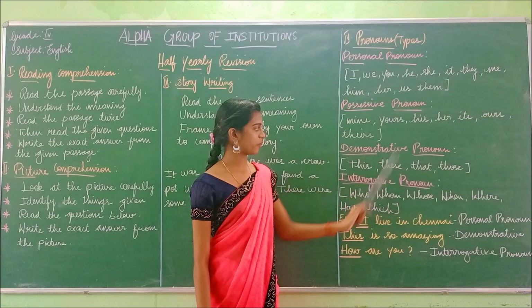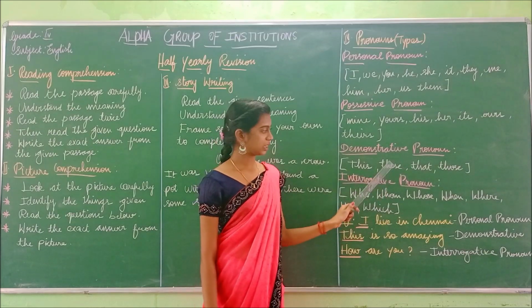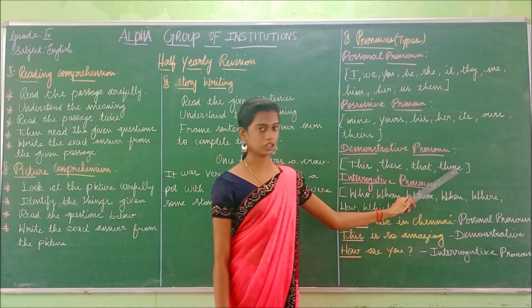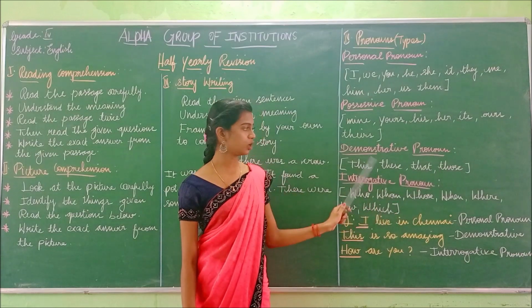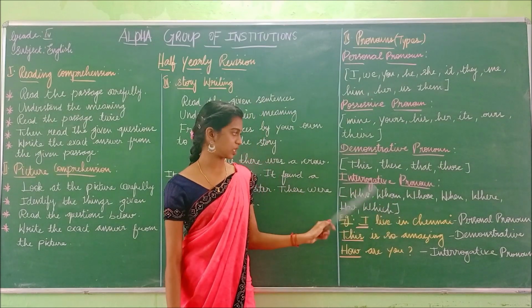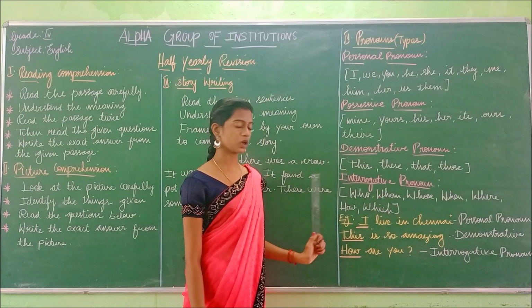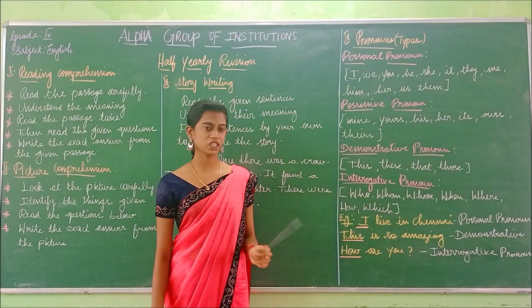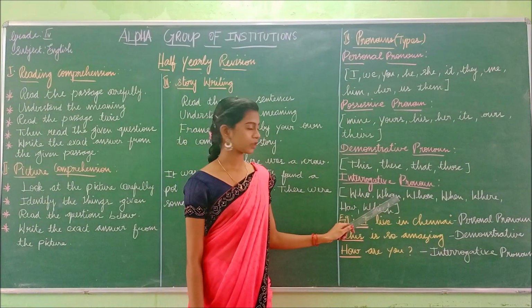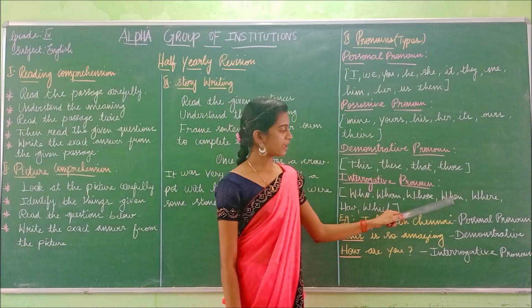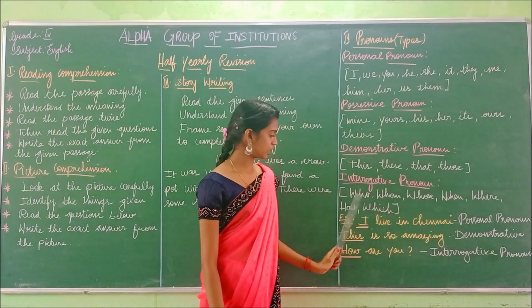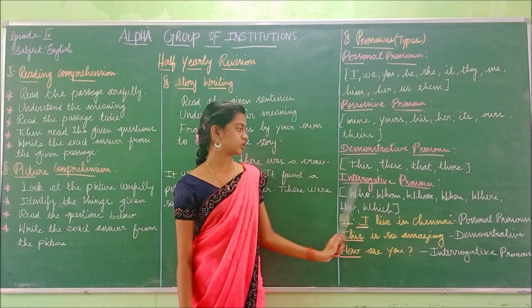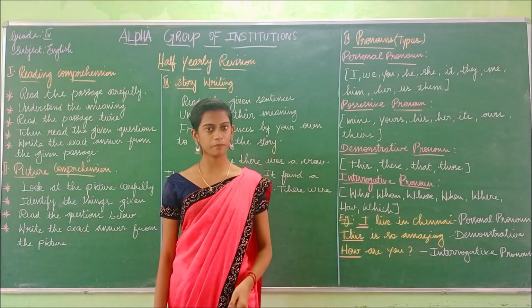And the demonstrative pronouns are this, these, that, those. Okay, these words refer to demonstrative pronouns. And interrogative pronouns. Interrogative pronoun means these are question words. Okay, who, whom, whose, when, where, how, and which. So these are called the interrogative pronouns.